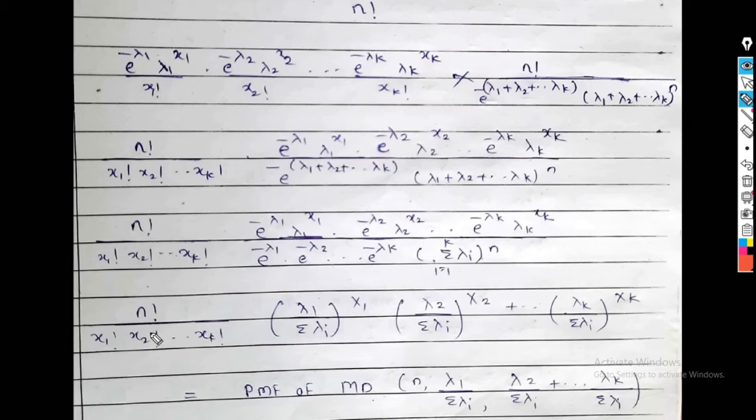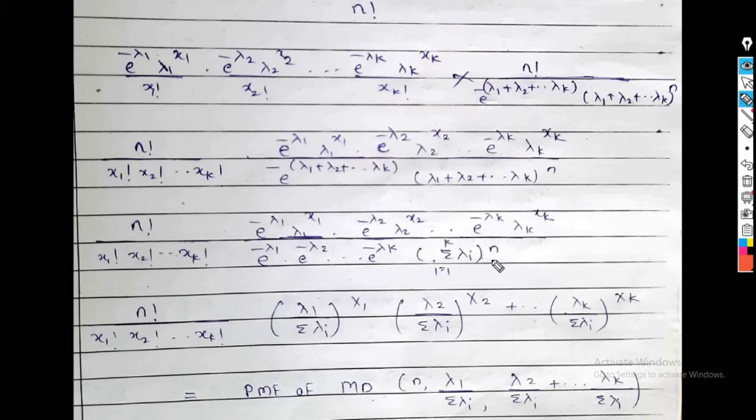So n factorial upon x1 factorial into x2 factorial up to xk factorial into this e raised to minus lambda 1, e raised to minus lambda 1 get cancelled, e raised to minus lambda 2 divided by e raised to minus lambda 2 get cancelled, up to e raised to minus lambda k divided by e raised to minus lambda k get cancelled. So remaining terms are lambda 1 raised to x1 into lambda 2 raised to x2 up to lambda k raised to xk, divided by summation i running from 1 to k lambda i raised to n.